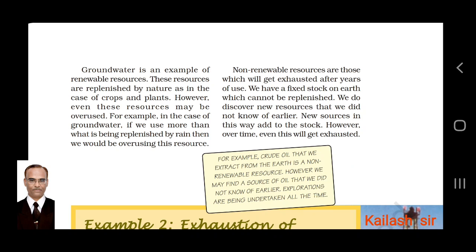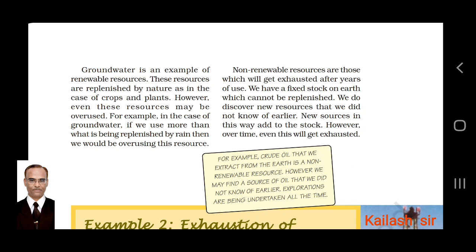Groundwater is an example of renewable resources. Yes, it is a renewable resource. Water can be refilled by rains, etc. These resources are replenished by nature, as in the case of crops and plants. Crops grow, plants grow. In the same way, the water cycle is going on. Water comes down in the form of rain and fulfills the need. However, even these resources may be overused. So plants and crops might also be overused.